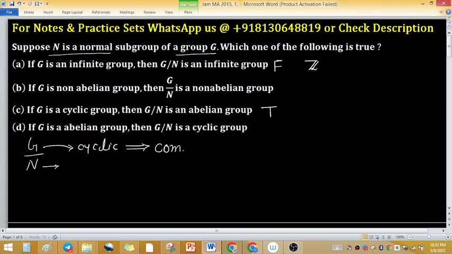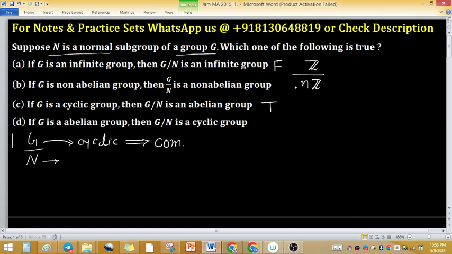As Z is an infinite group and nZ is a normal subgroup of Z, and Z over nZ is isomorphic to Zn, the quotient group is not infinite. The group is infinite but the quotient group is not infinite. The quotient group is finite. That's why this statement is wrong.